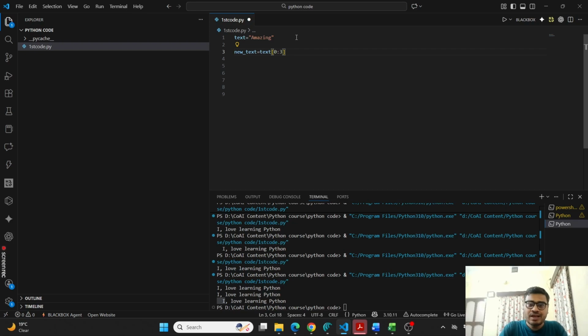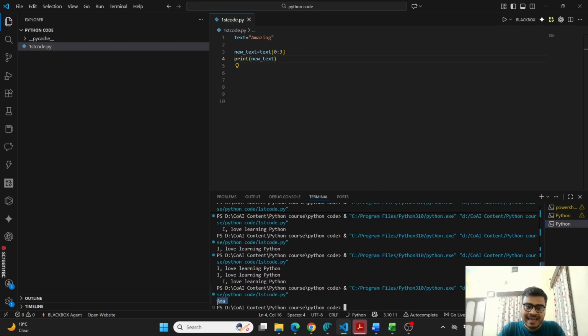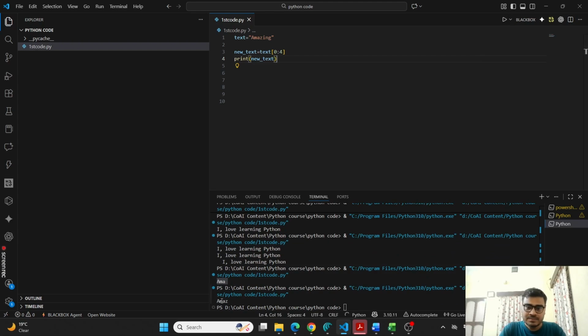Now you can check, if I print new text, see, AMA. That is A, the 0 index, M, 1 index, A again, 2 index. It won't include 3. But if you want 3 also, put 4. Now you will get AMAZ. Okay, let us see. See, AMAZ. So this is how you do the slicing.